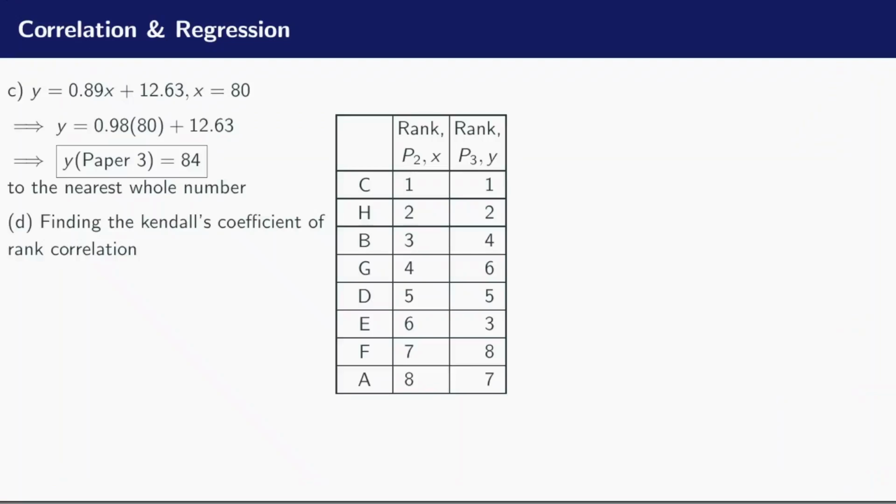So you are going to continue and rank for all the marks in paper 2 and all the marks in paper 3. And when you rank them this other way, what we have to do now is to match the ranking. That is, you are going to draw a line that will match the ranking. So you see that the first position matches with the first position, the second position matches with the second position, the third position matches down here with the third position, the fourth position matches with the fourth, the fifth to the fifth, the sixth to the sixth, the seventh to the seventh, and the eighth to the eighth.